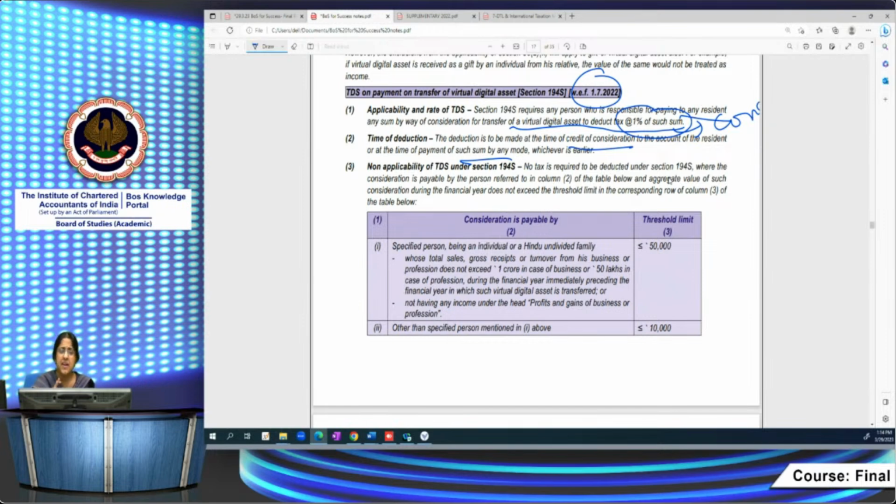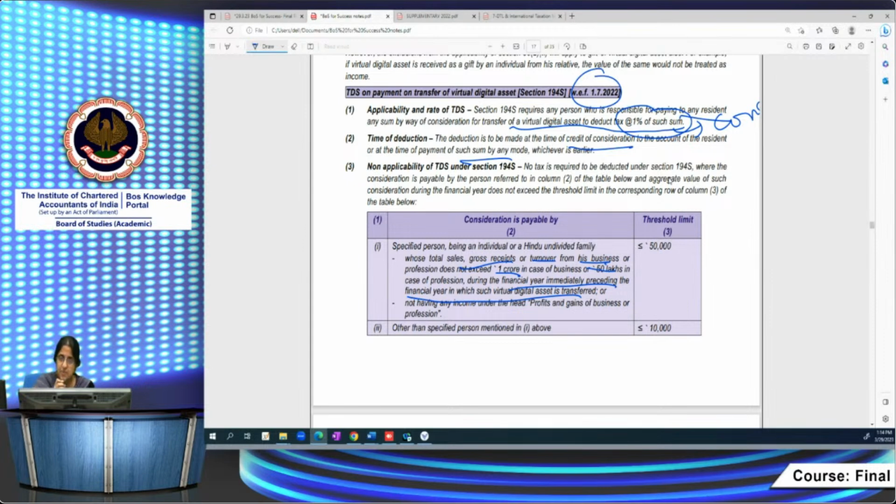Then when will it not be applicable? There are some cases when it's not applicable. If the specified person is an individual or HUF whose total sales, gross receipts or turnover in case of business does not exceed 1 crore, in case of profession does not exceed 50 lakhs, in the financial year immediately preceding the financial year in which the VDA is transferred. So suppose now I'm talking about financial year 22-23. For this purpose, I have to consider the turnover of financial year 21-22.